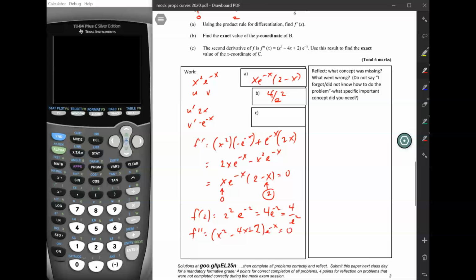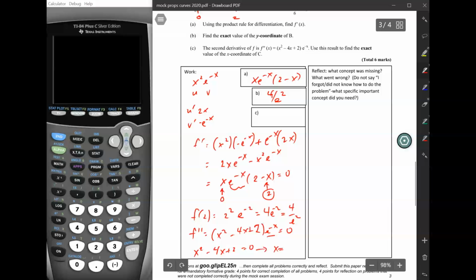So when is this equal to 0? Well, remember, e to the negative x is never equal to 0. So here also there's no x which causes e to the negative x to become 0. So we just ignore that. So the only possibility is that x squared minus 4x plus 2 might be 0 sometimes. And so that is just a quadratic equation, right? So maybe there is a whole number solution here if we could factor it, but I'm pretty sure there's not because I don't see anything here that's obvious.